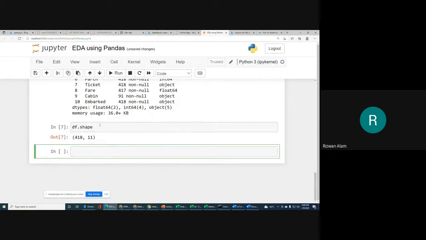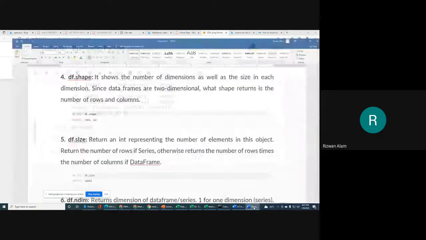Because shape is not a function, it's an attribute, so we can use it directly. What does it mean? 418 is the number of rows and 11 is the number of columns. So shape provides the number of rows and number of columns: the first value represents the number of rows and the second value represents the number of columns in your data.